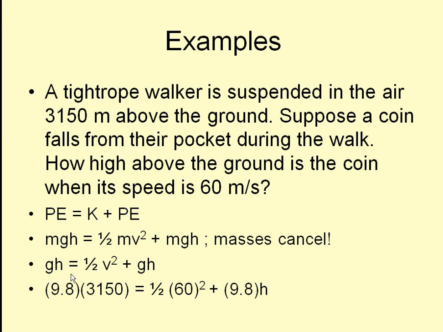Algebra wise, we need to multiply these two numbers together first, see what we got. Do your 60 squared times 1/2, see what you got. Okay, and then we start to make algebra mistakes here. Remember, these two terms are still being added together, so we need to subtract these terms first before we go back and divide by 9.8. So if you follow all of those algebra rules, you should get a height of 2,966.3 meters.